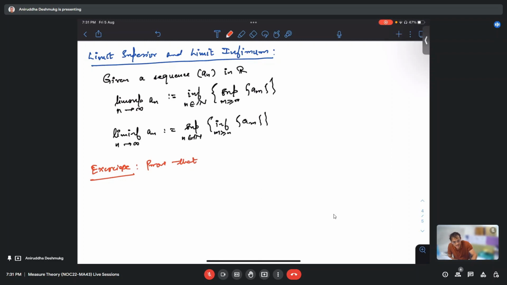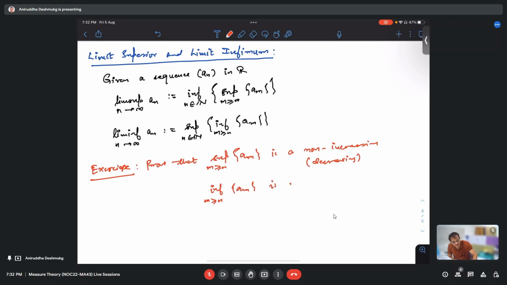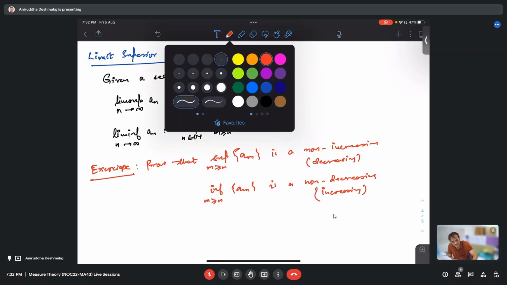Prove that the supremum over m bigger than or equal to n of a_m is a non-increasing sequence, sometimes called a decreasing sequence, and the infimum over m bigger than or equal to n of a_m is a non-decreasing sequence, or increasing, whichever terminology you are familiar with.